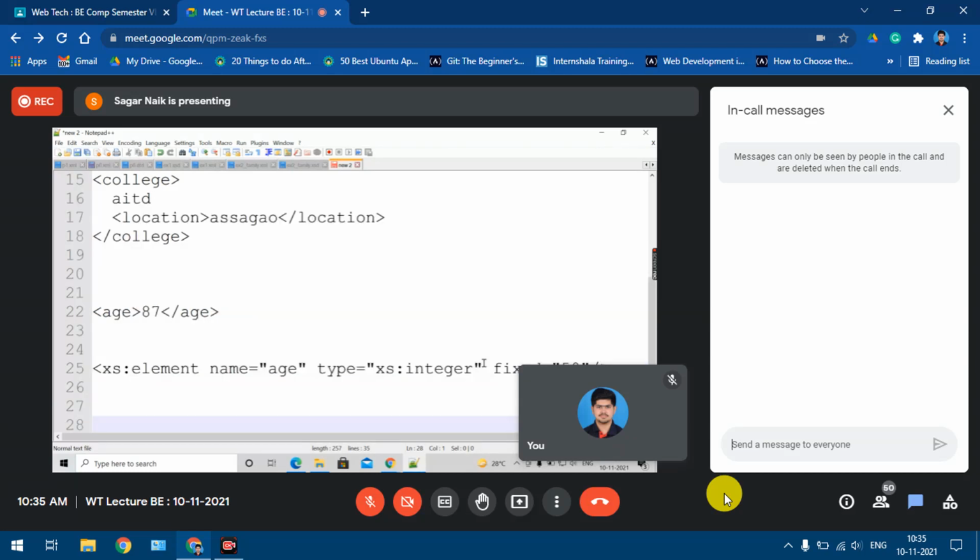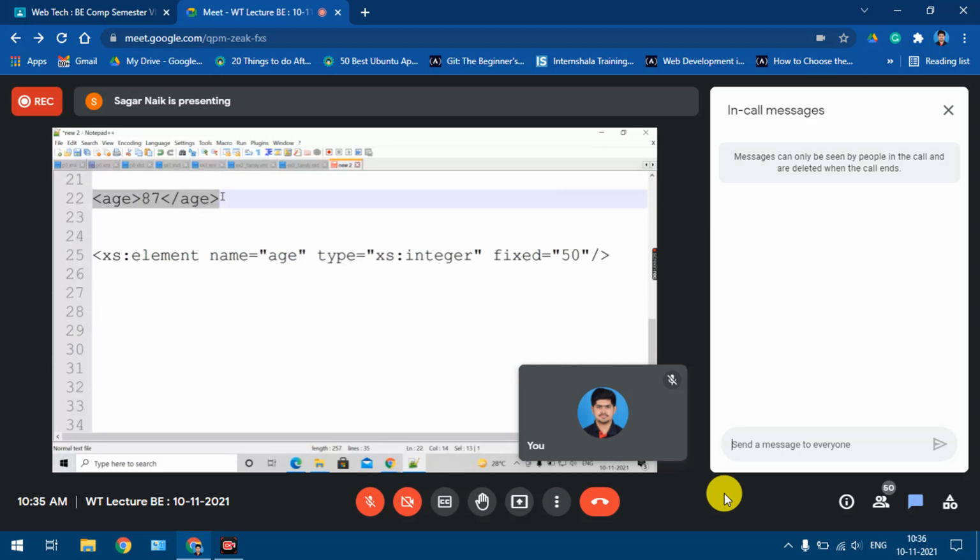Let's consider the example. This is supposed to be your XML file and you are validating this XML file against this schema. So what will happen? Will it validate this XML file or not?